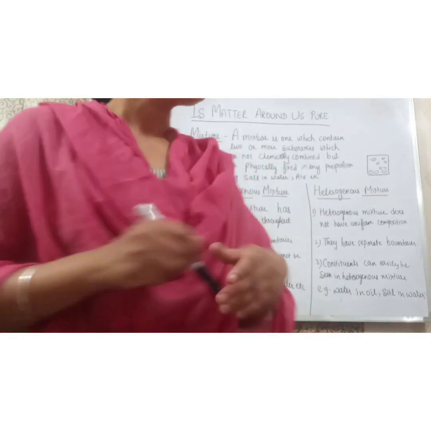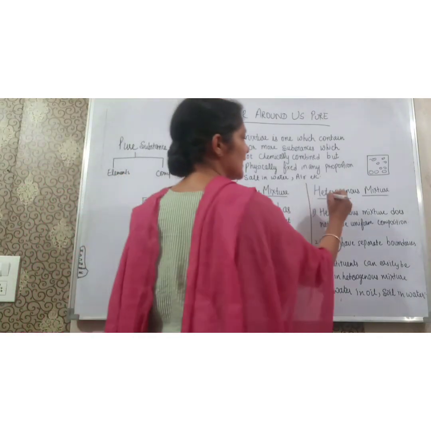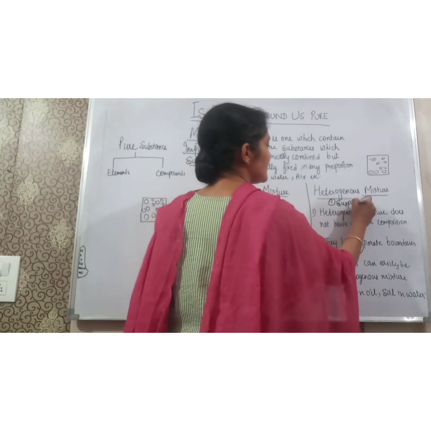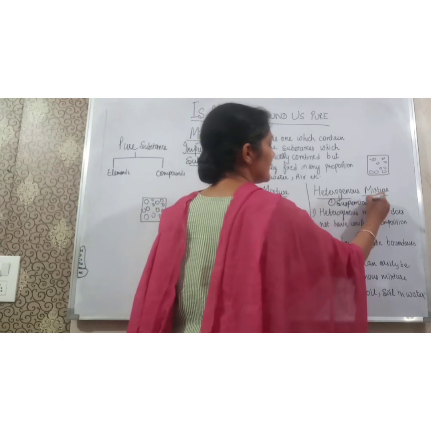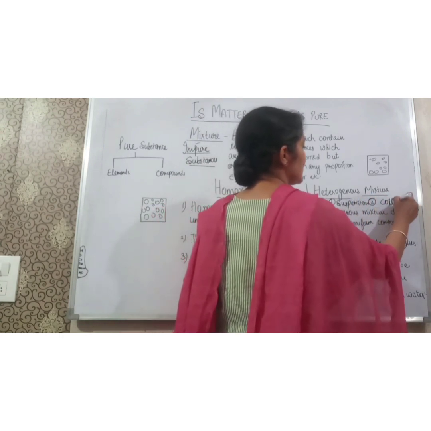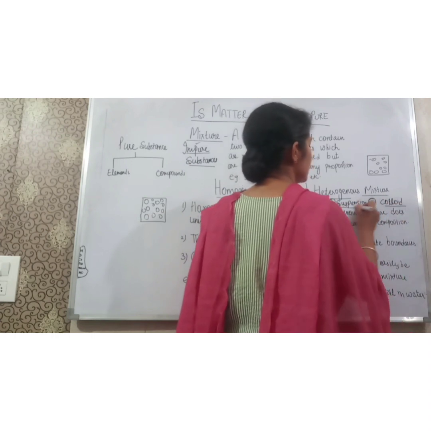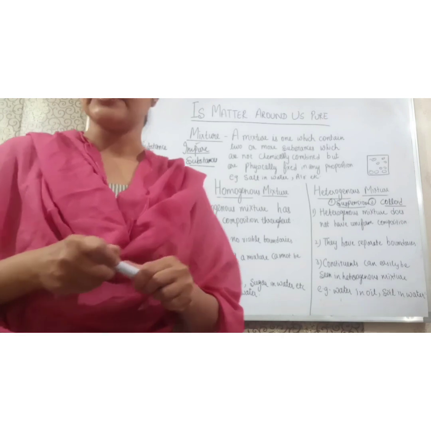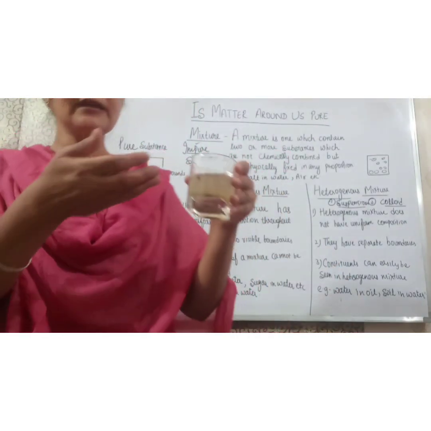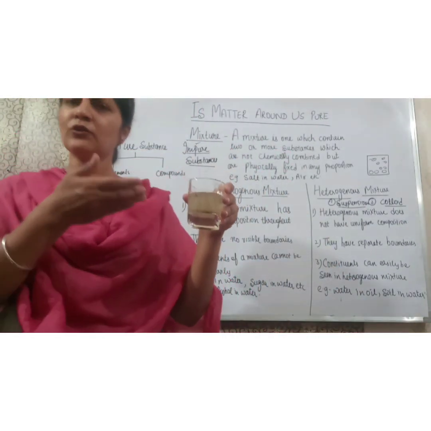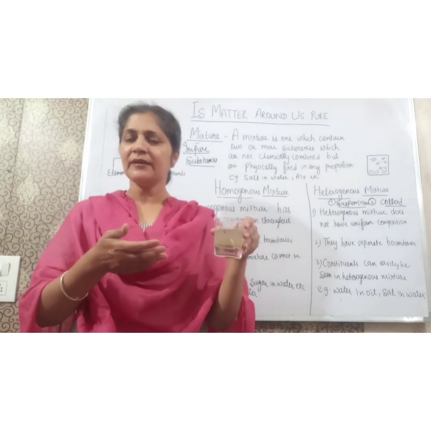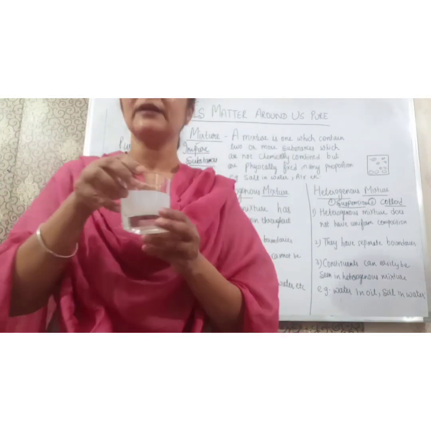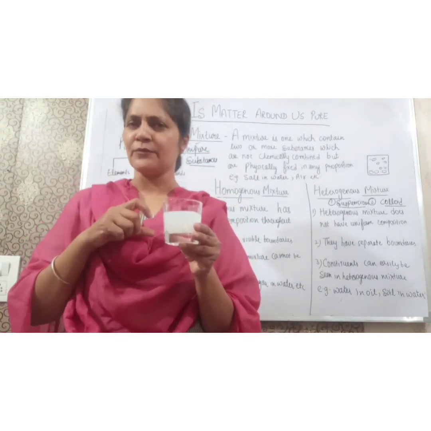A heterogeneous mixture is also of two types: one is suspension and the other is colloid. What is the difference between a suspension and a colloid? In a suspension, the particles can be seen separately. They are totally insoluble, right? But in a colloidal solution, I have taken water in which I have put 2-3 drops of Dettol.